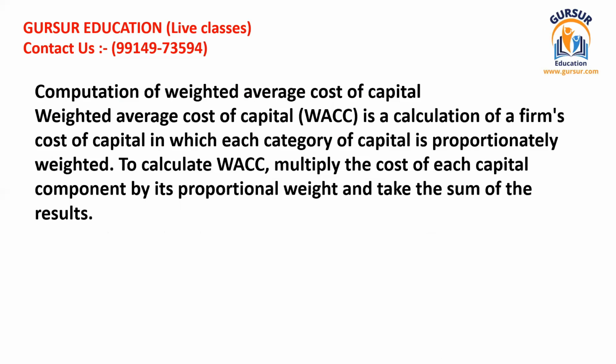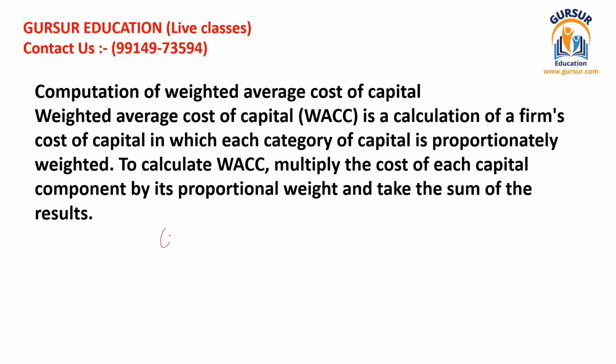So now finally we have talked about each and every element in detail: debentures, then retained earnings, after that preference share capital, cost of existing debt, and most importantly the cost of equity share capital. These were the individual parts of the complete capital structure of the company.